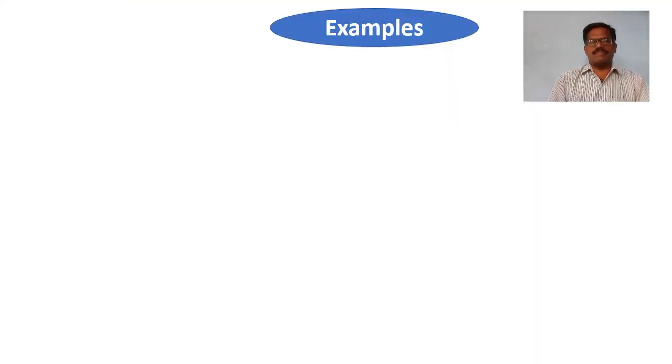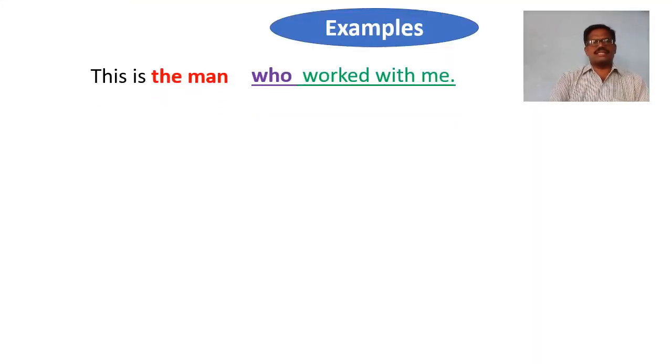Here are the examples. In this sentence, this is the man who worked with me. The underlined part is a subordinate clause that has begun with a relative pronoun, that is who. This subordinate clause describes the noun phrase, the man, which goes before it. So this clause, who worked with me, is an adjective clause.